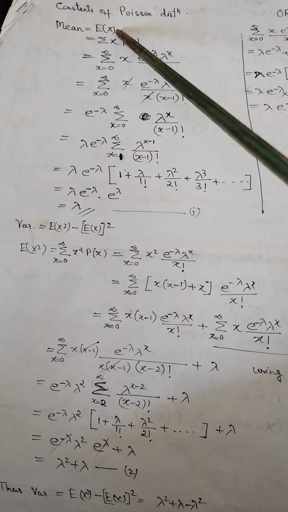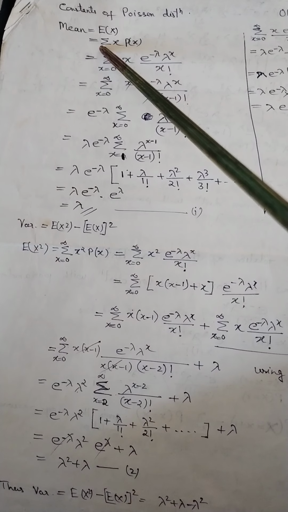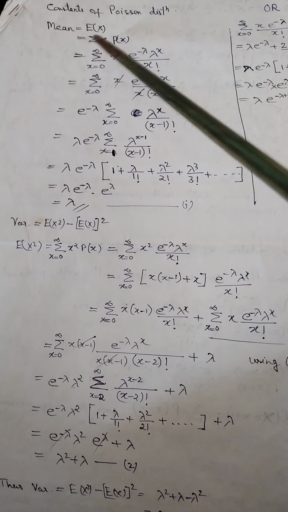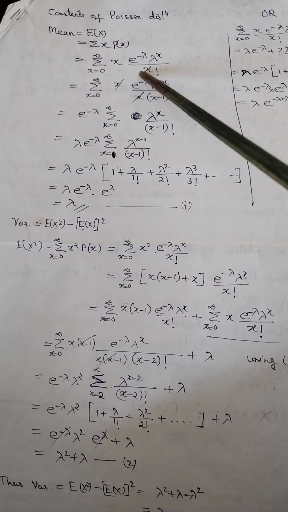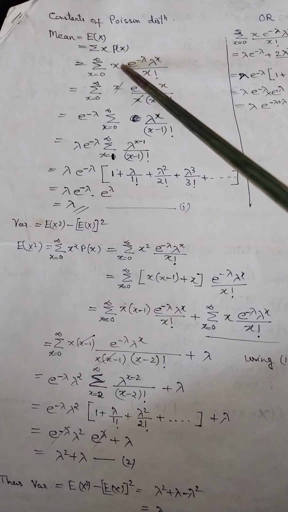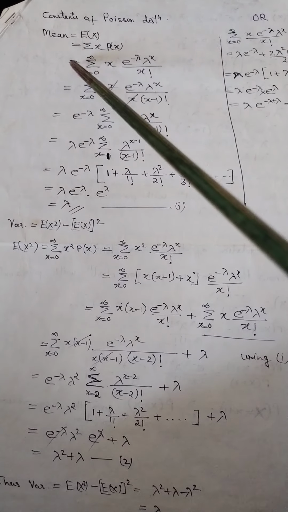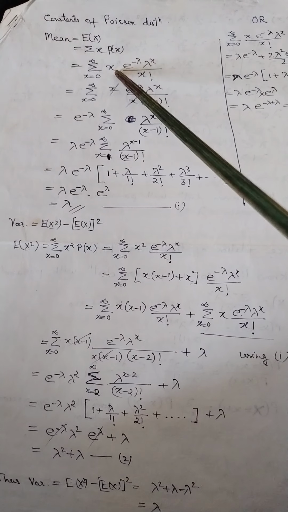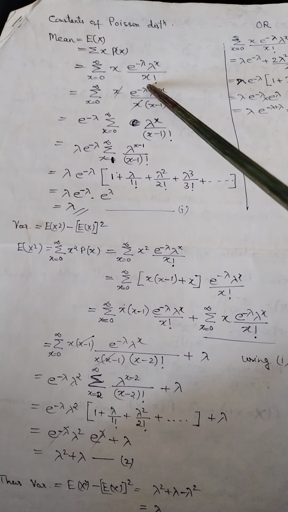As we know, the mean can be written in this way, E(x). Again, by definition, E(x) is equal to the summation of x p(x). Now as we are doing this for the Poisson distribution, in place of p(x) we write the probability function of the Poisson distribution. This is the functional form, so we write that here. So the form is the summation, x goes from 0 to infinity, x e raised to the power minus lambda, lambda raised to the power x, over x factorial.